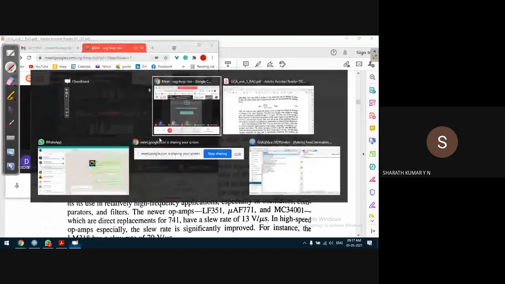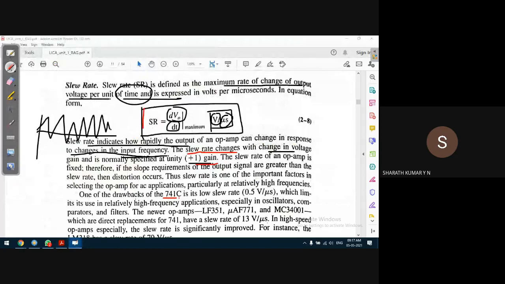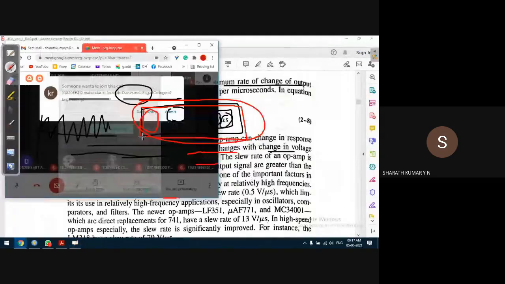Okay. So slew rate, for example, this factor is fixed for a given op amp. We cannot improve this. We have to operate the op amp within this range. In fact, to be more specific, we have to select an op amp based on its slew rate, because some op amp will operate for lower frequencies. Some op amp will operate for a higher frequency. So based on that we have to select a particular operational amplifier. Guys, we'll see one example for that also.